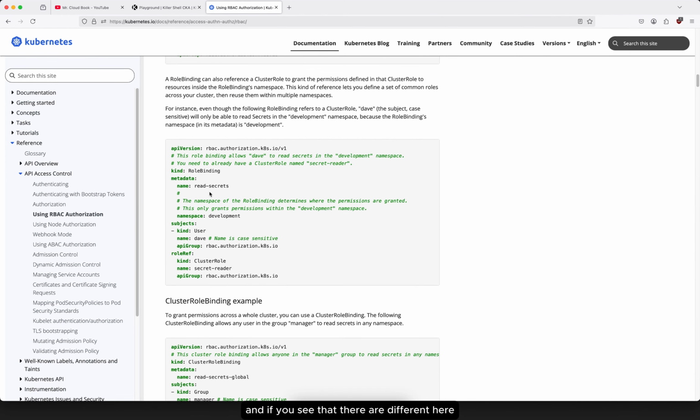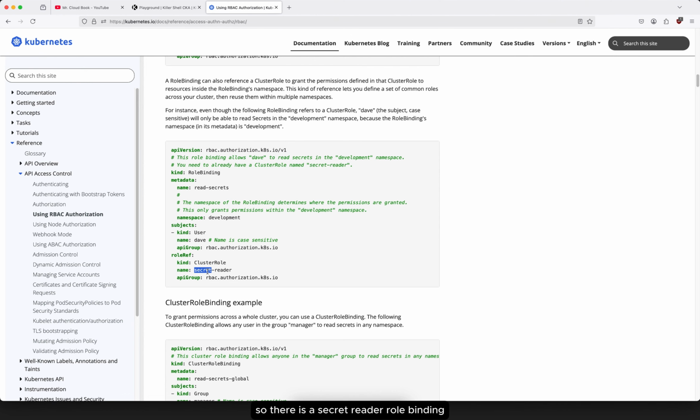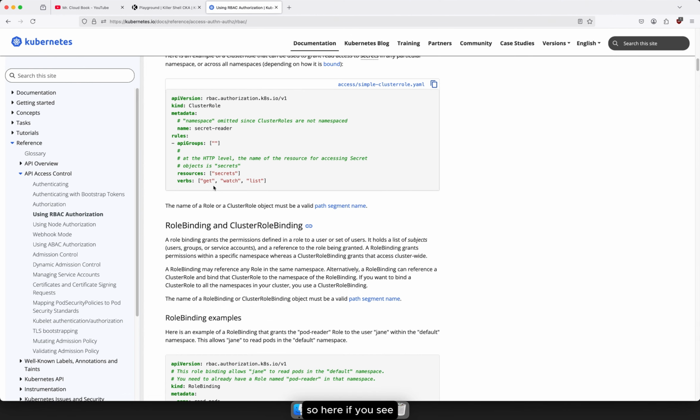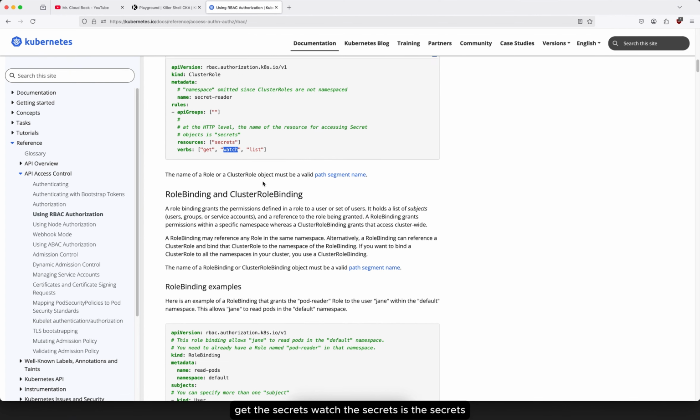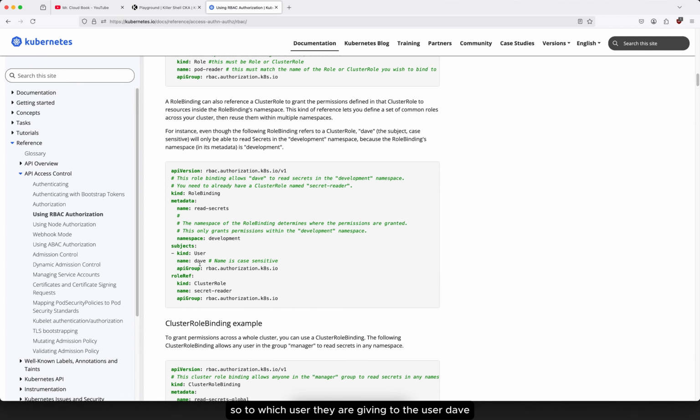There is also a secret reader role binding. Here the secret reader means she can get the secrets, watch the secrets, and list the secrets. Which user is it given to? To the user dev. So this is another role binding.